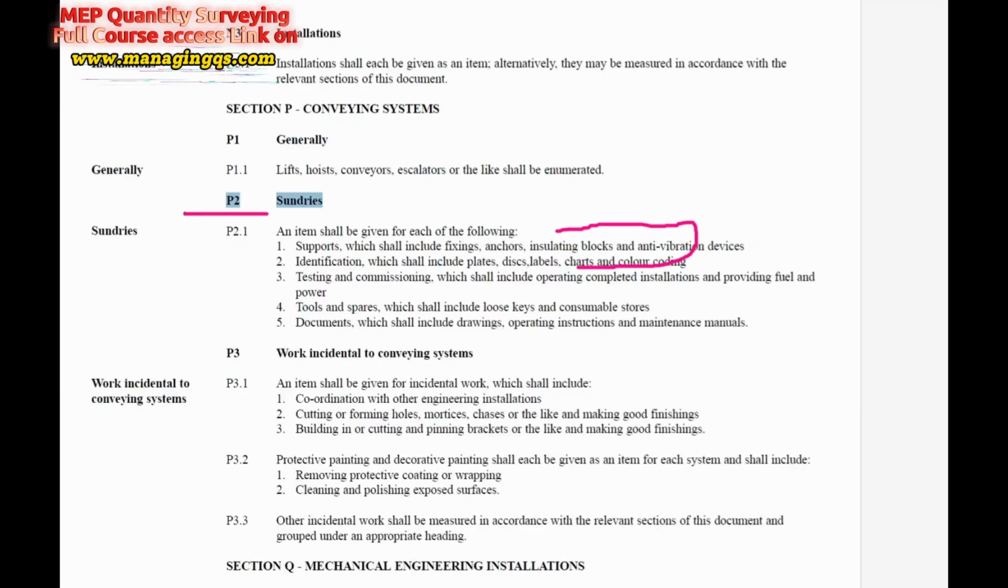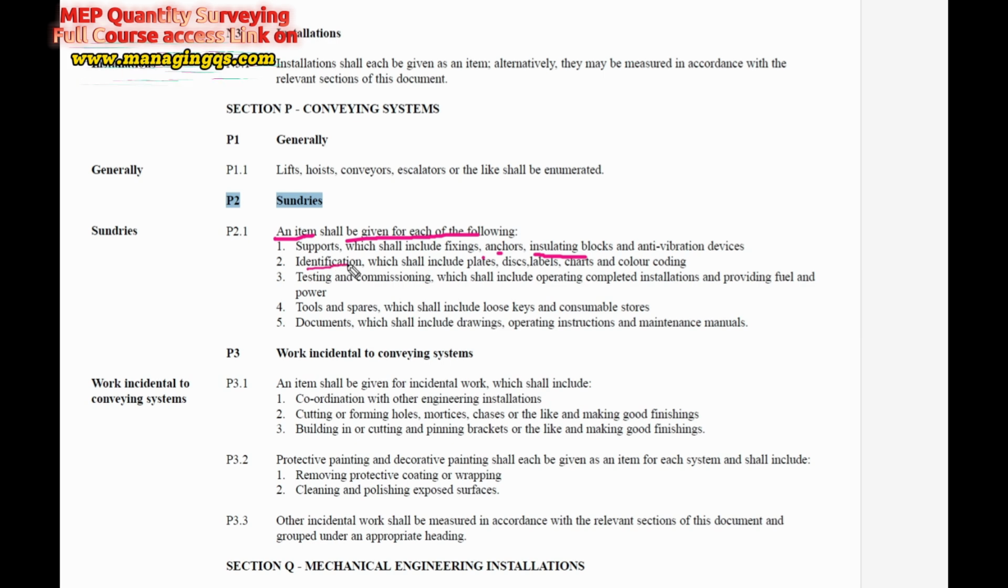Alright, so let's move to the POMI here. You can see that sundries is an item to be given for each of the following. For example, just imagine you are working on some HVAC-related works. All the supports, which shall include fixing anchors, insulation blocks and also anti-vibration devices, these items are the sundry works. It is one of the smallest works, but it should be included in the HVAC system for proper completion of the work. That's why we have to consider these sundries.